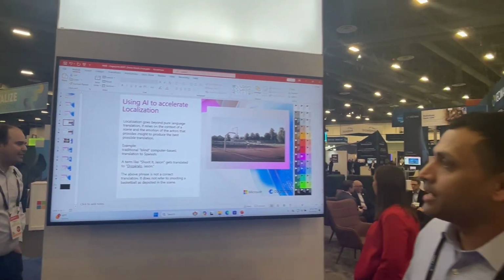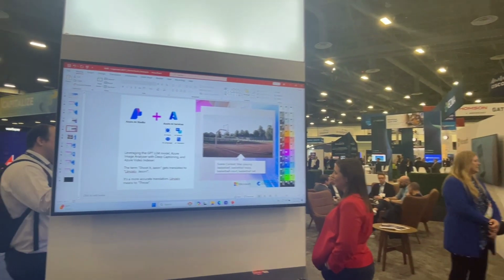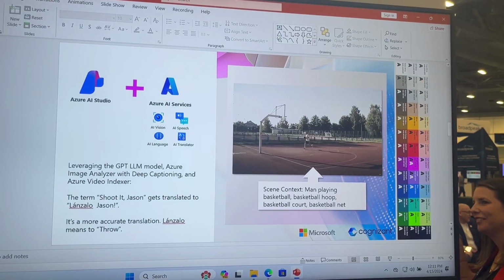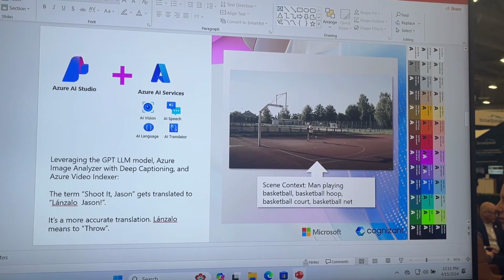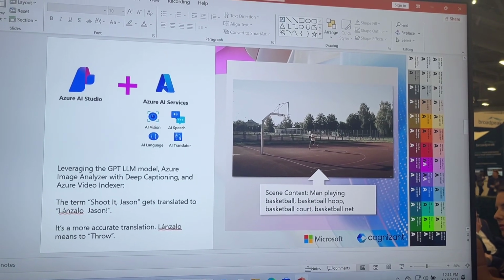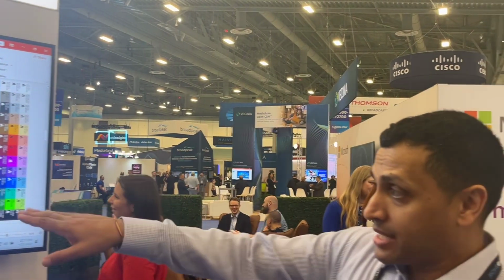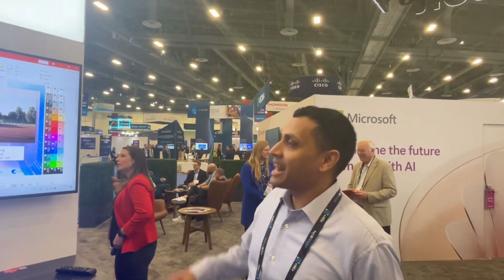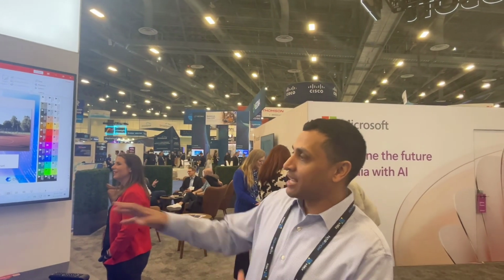So using Microsoft's AI Studio and Azure AI services, we're able to analyze the scene context of a man playing basketball. We use Azure Image Analyzer for that. We capture that deep captioning, and we're feeding that back into GPT, the GPT model. So that term "shoot at Jason" that we were talking about earlier actually gets translated to "Lanzalo," that's my 5th grade Spanish. "Lanzalo Jason," which actually means to throw. So it's a more accurate translation.